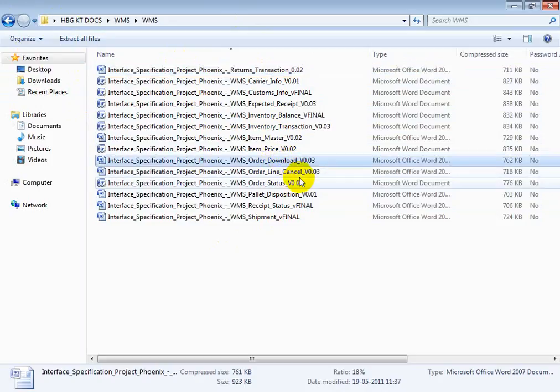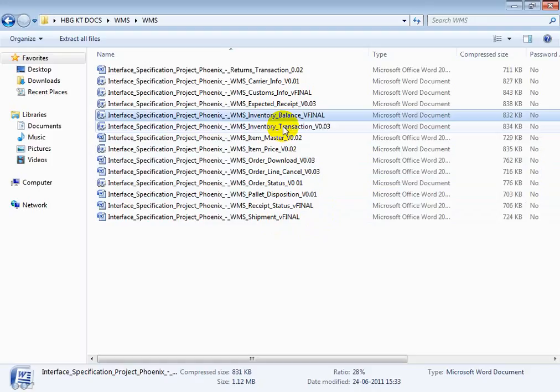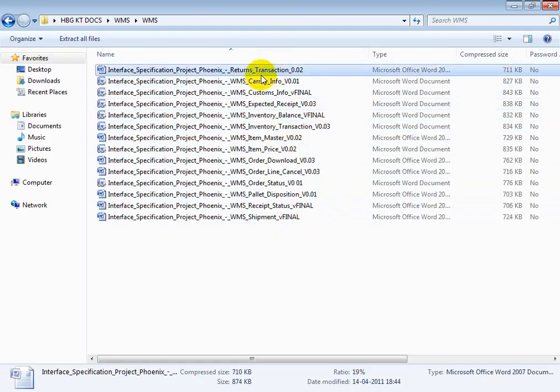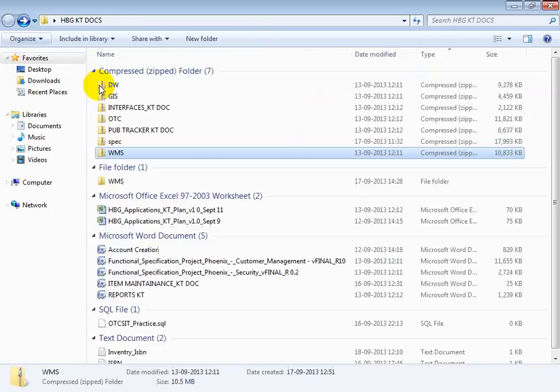One is order download, and then shipment, receipts, inventory balance, inventory transactions and return transactions. We haven't covered those. You have just done WMS order download, and all the remaining jobs are inbound. After the shipment process or receipt information is processed in WMS, you have to run these inbound interfaces.